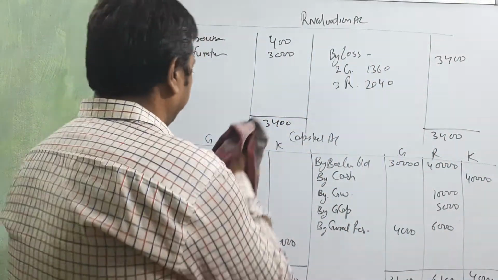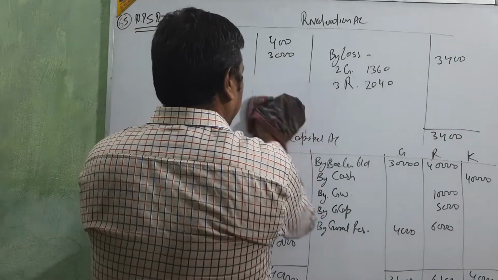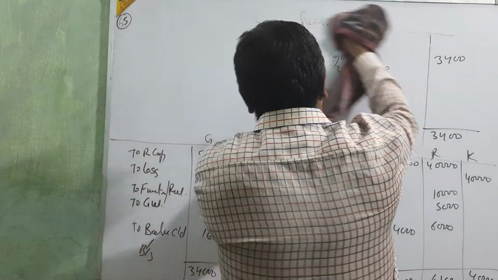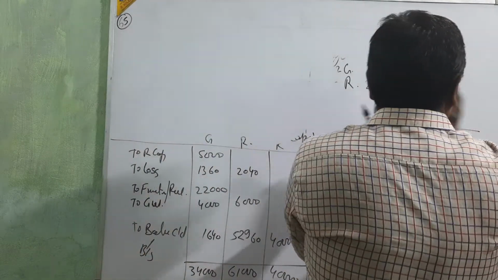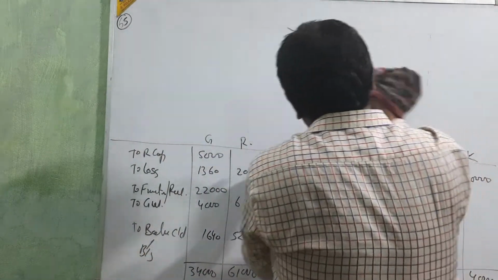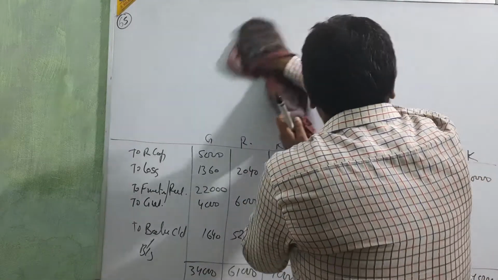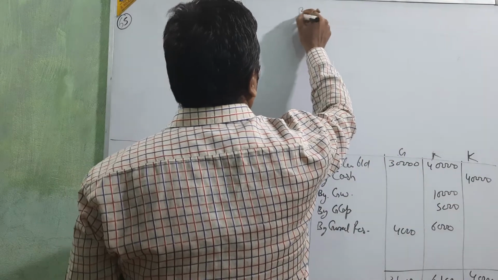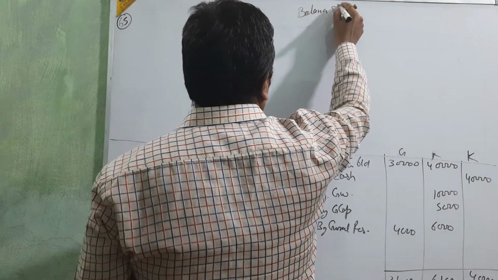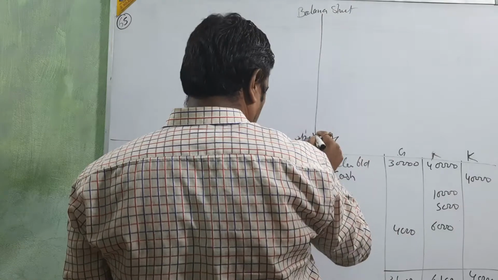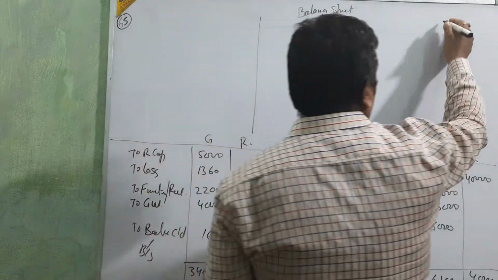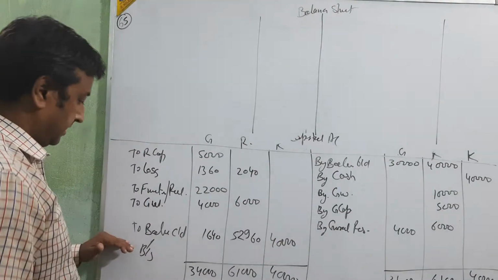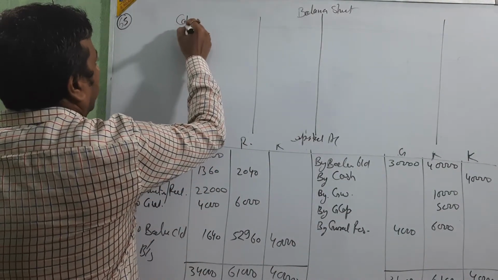Okay, last. I am going to remove this revaluation account. I think you all will copy this. Then you are going to just remove this. Balance sheet, beta. Okay. Start with the capital. This capital.